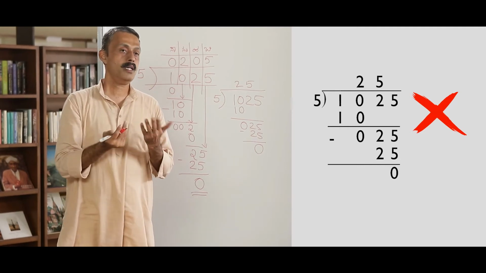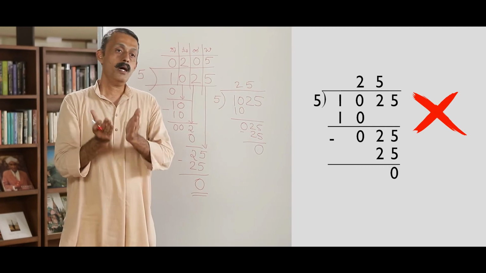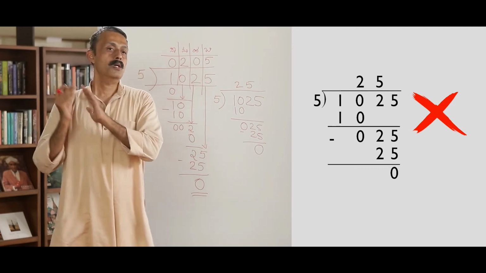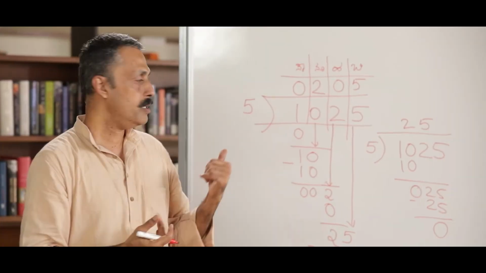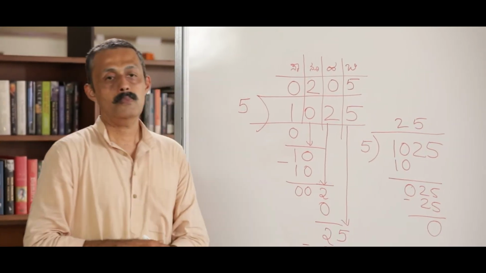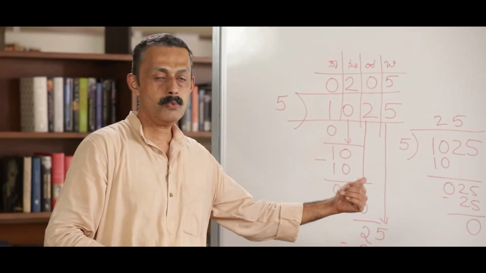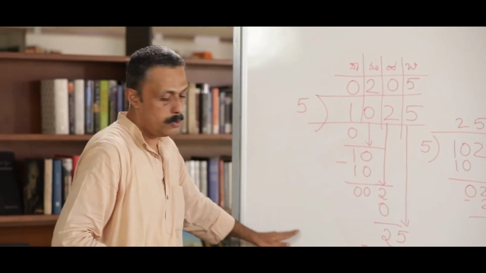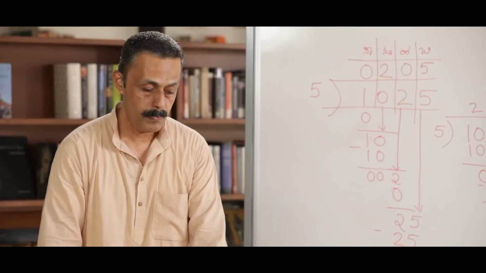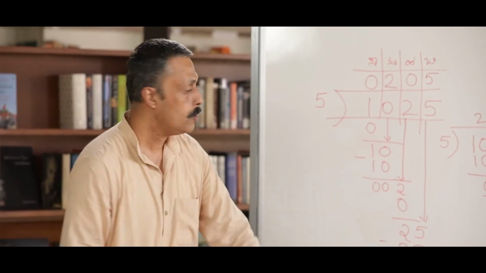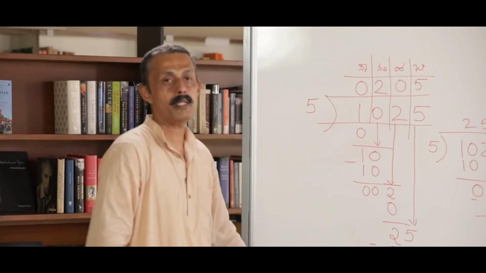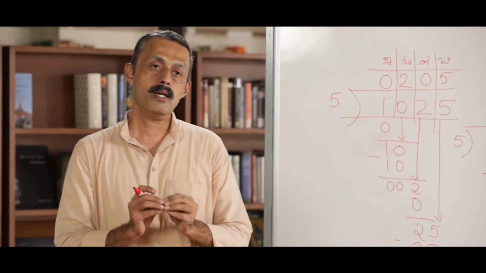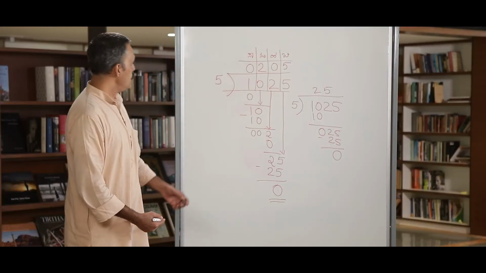And without knowing the concept of division, if they base it on the table, they get wrong answer as a result of wrong concept. Hence, we should do the division with concrete stage, understand the concept, and then if we do it in the abstract form, children will understand it properly.